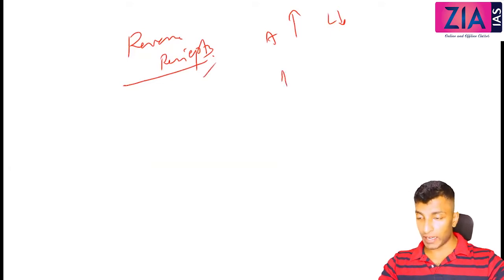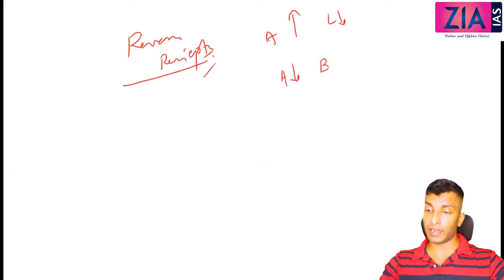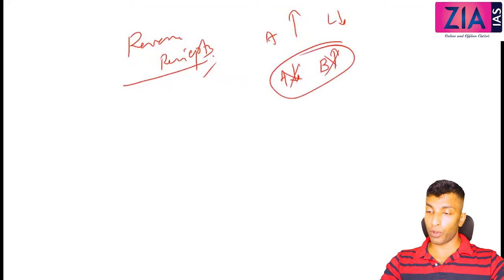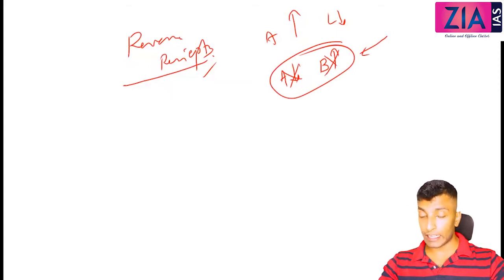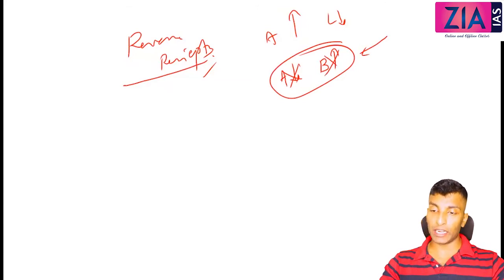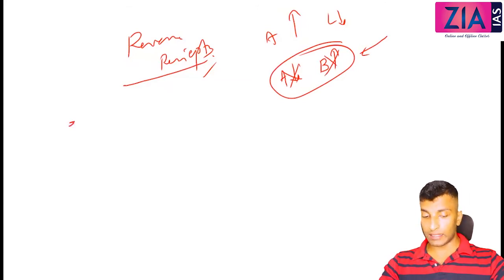Revenue receipts will be better. Because in case of capital receipts, either you are selling assets or you are borrowing, right? These two are not considered good anyway. It's like you are selling your assets to meet your day-to-day life. How long can you sustain and survive? So from the perspective of expenditure, capital expenditure is good, revenue receipts is better.